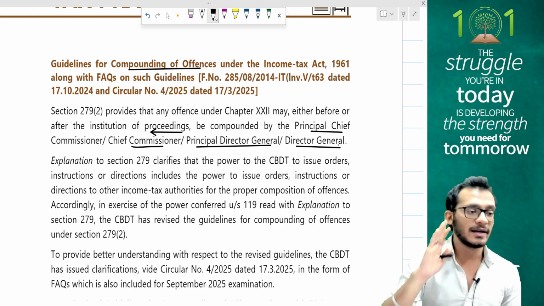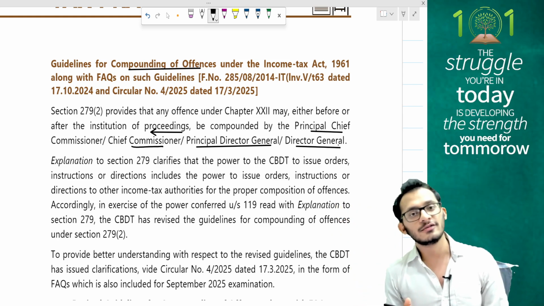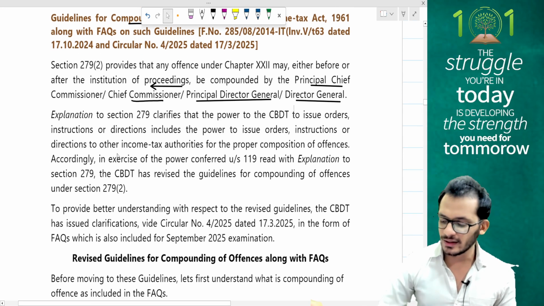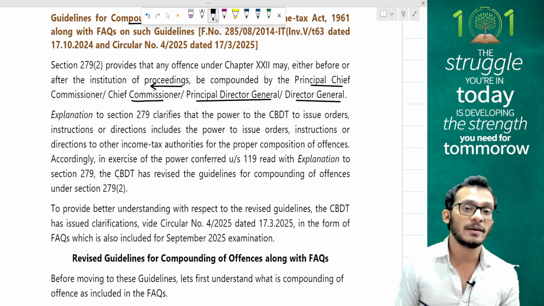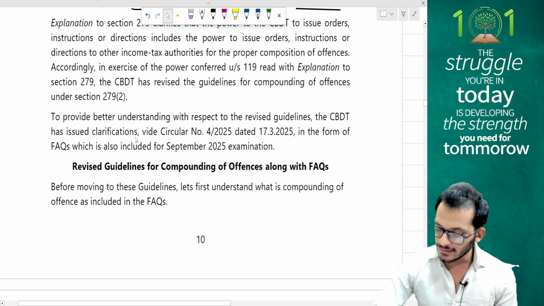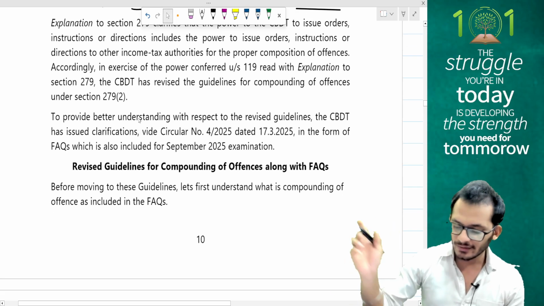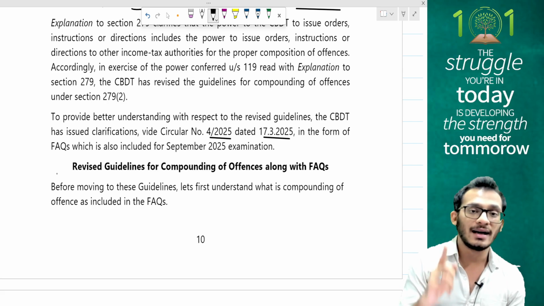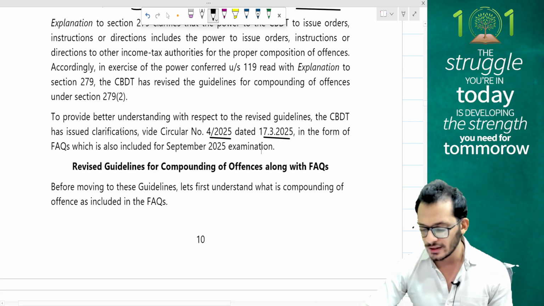Yes, this was a normal practice. These are the 4 people who were authorized to do any compounding of offences. Explanation to 279 required CBDT to give orders and directions for the powers to notify these kind of compounding of offences, and therefore what has been the revised guidelines? There has been a revised circular which has been issued on 17th March 2025, which is giving you guidelines on how compounding of offences should take place.